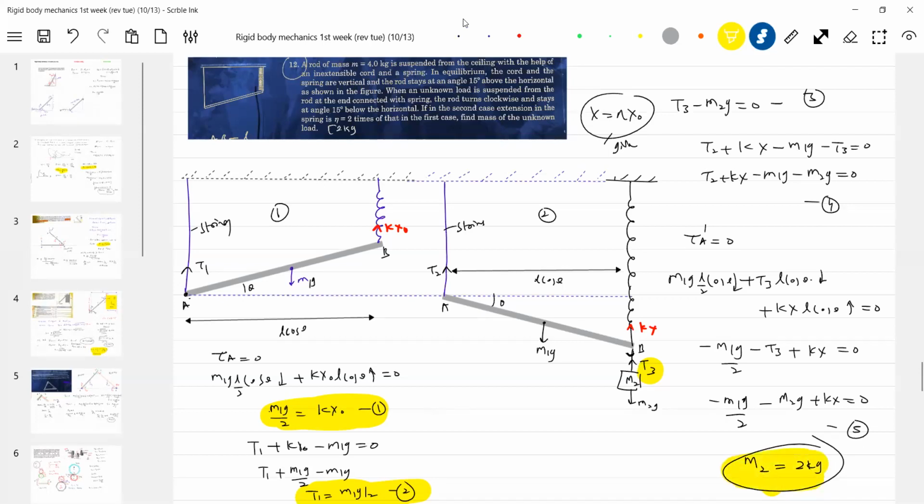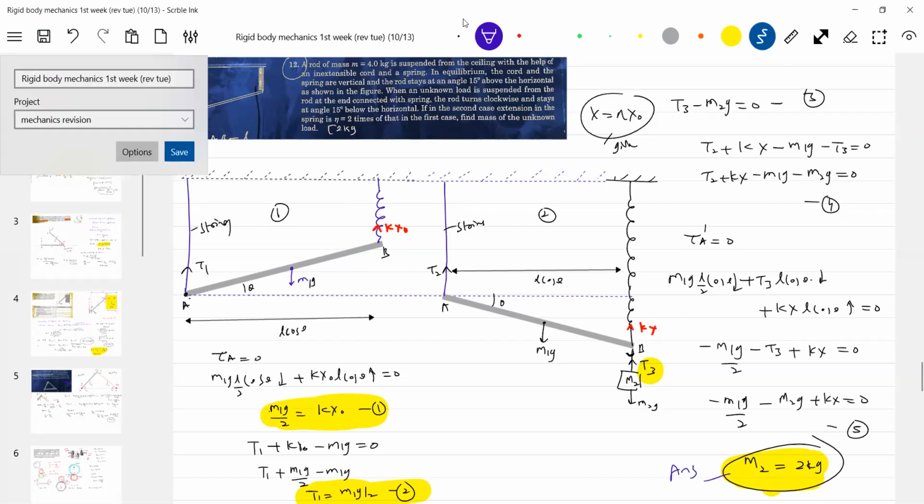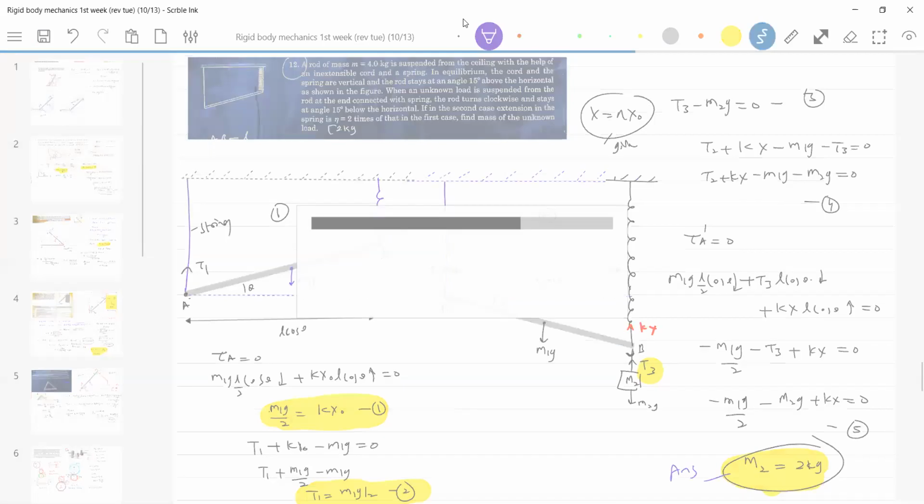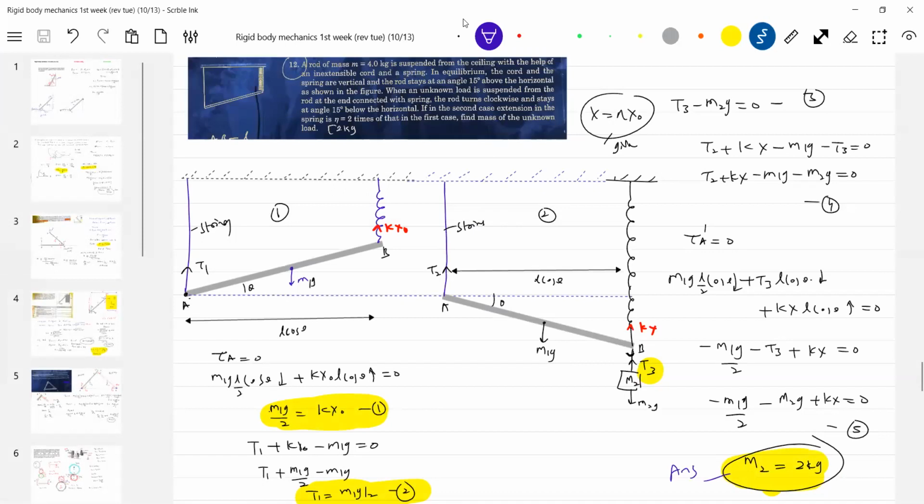Nothing big, only just writing torque and equilibrium conditions, no? So spring force also has come. So what I suggest, like in equilibrium, what are the forces usually we get? Tension, friction, normal contact, weight, spring force.